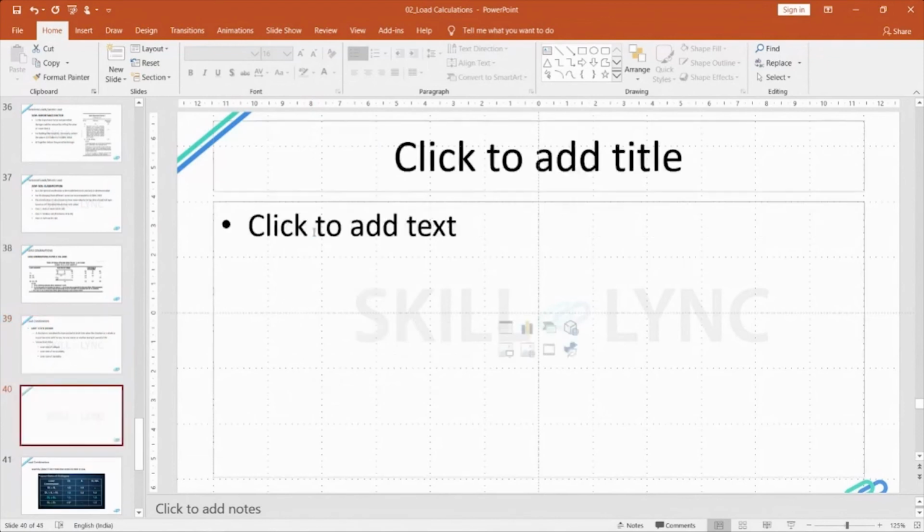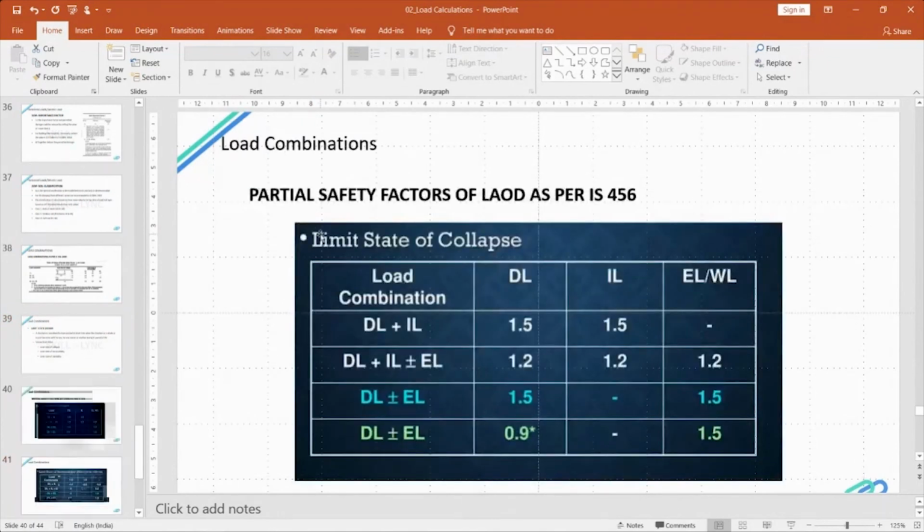So if you see here, these are the partial safety factors to be considered for limit state of collapse. As I showed you in that Excel sheet, 1.5 dead load and 1.5 live load is the critical load combination for gravity loads, and all these other loads are used for lateral loads.